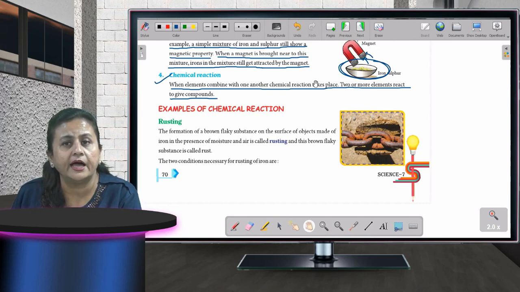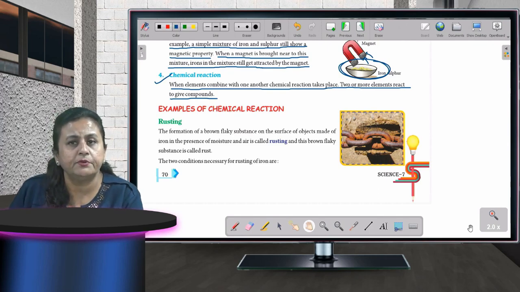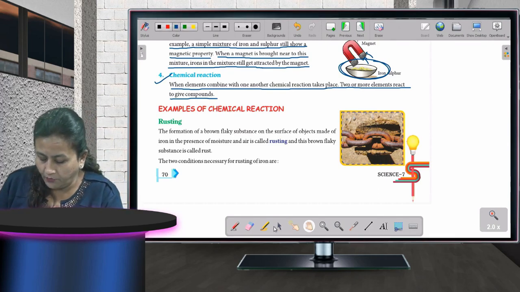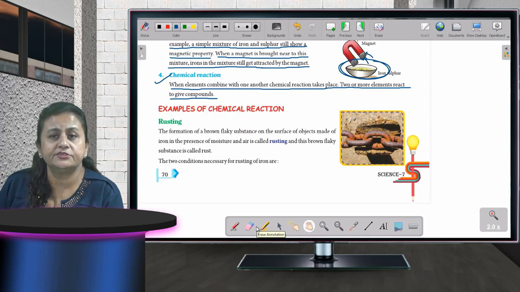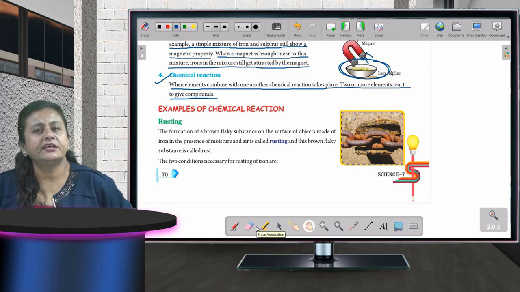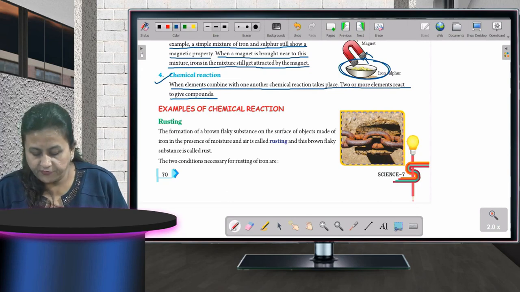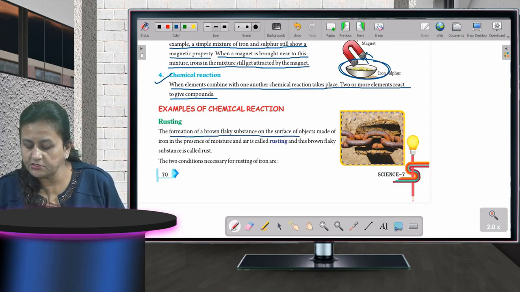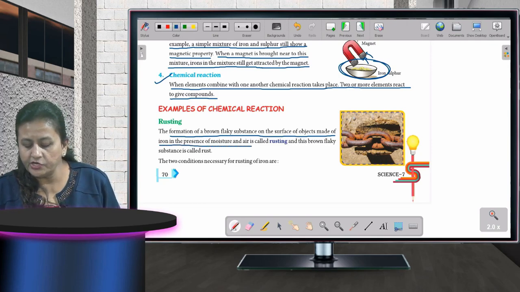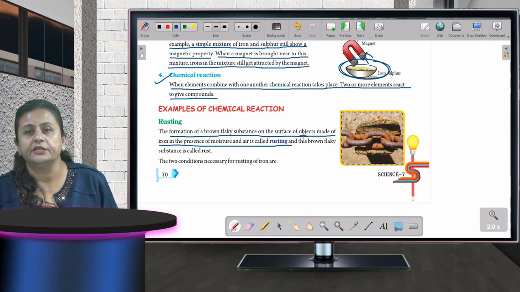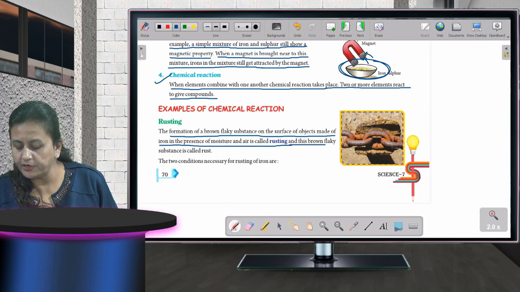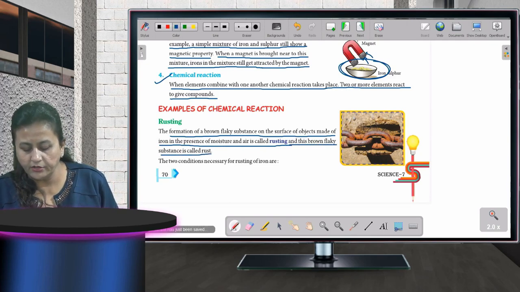Okay, आयरन होता है लोहा. Okay, and rusting उस पर ही होती है. Now what actually rusting is? रस्टिंग होता क्या है? You must have seen formation of brown flaky substance on the surface of the objects made of iron in the presence of moisture and air. It is called rusting. Okay, and this browny flaky substance is called rust.